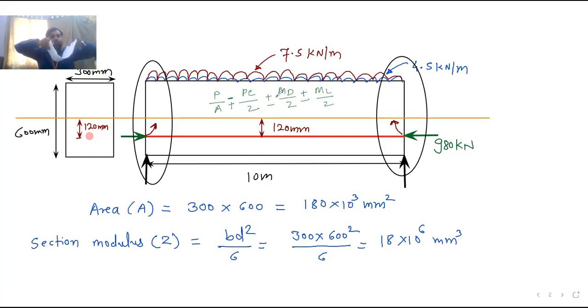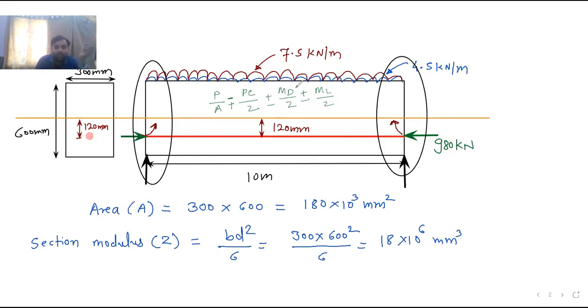So you can see that compression is at top. Look at my hands, they come closer at the top fiber. So at top compression will be there, and at bottom tension will be there. So at bottom it is minus, at top it is plus. That is why I have written plus minus here. At top it is plus, at bottom it is minus. So these are the total stresses which are present over here.